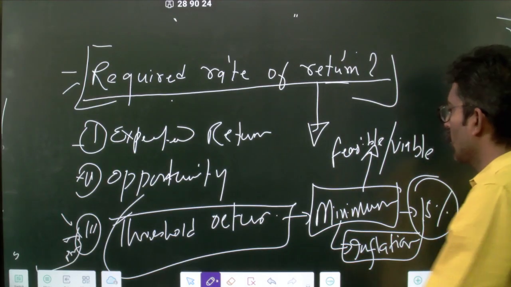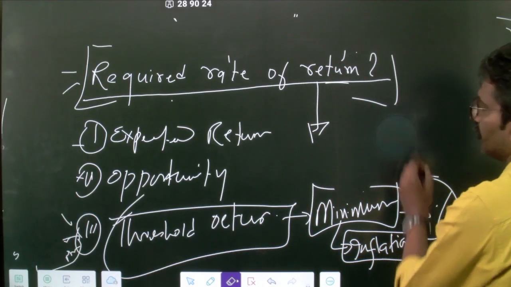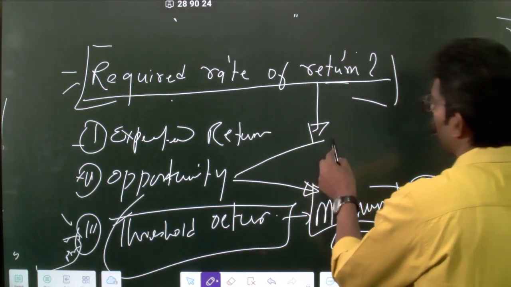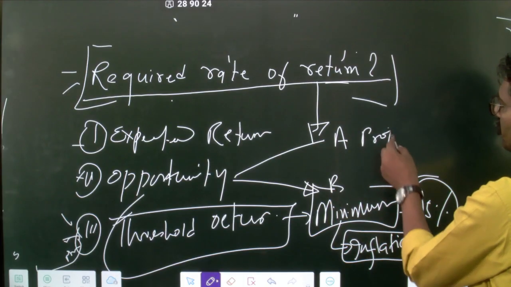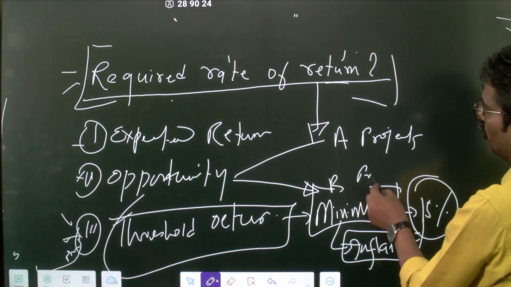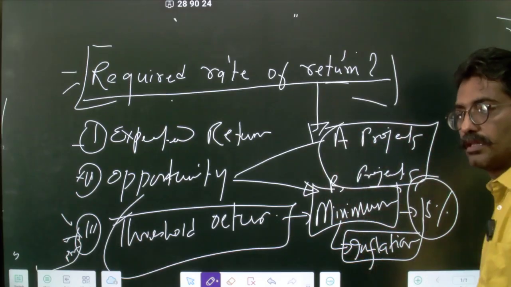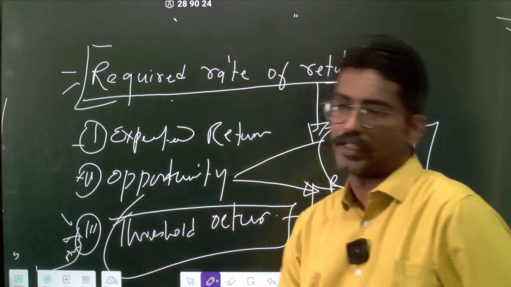Yes, because in the decision tree, if you are accepting or rejecting something, why do you need a required rate of return? Because maybe you have a project A and a project B. These are different projects. You want to accept or you want to deny that. So it becomes an opportunity cost in that sense. These are required, hence expected.